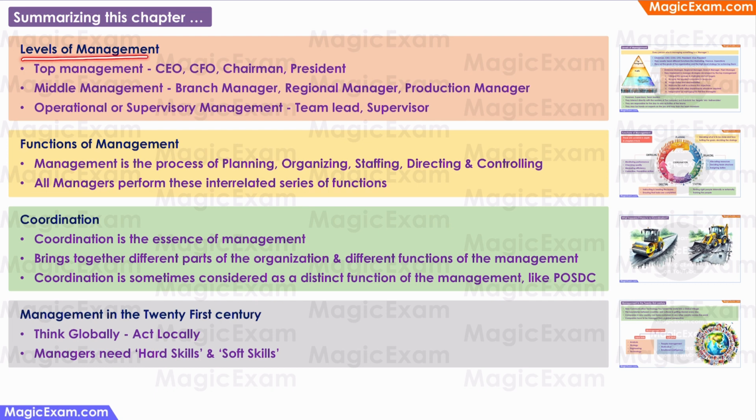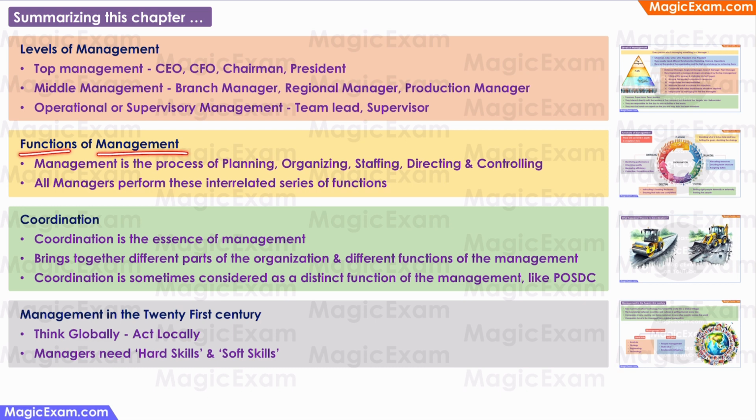Coming to the levels of management, there are three levels. There is the top management like the CEO, the CFO, the chairman, and the president, who decide the high-level goals and the high-level strategies for the organization. Then we have the middle-level managers like branch managers, regional managers, production managers, who convert the strategy into process and tasks for the staff. And they also set the targets for the staff. Then we have the operational or the supervisory management like team leaders and supervisors who work with the staff on a day-to-day basis. They motivate the staff. They also ensure that the work is being done as per plan.